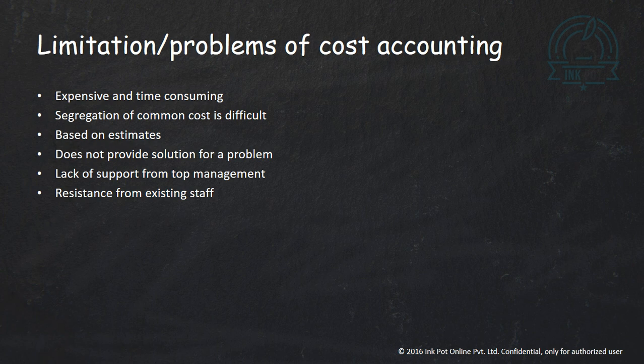There are certain costs which are common. For example, our organization is producing three products: product A, product B, and product C. And we are paying salary to the general manager. Now, this salary of general manager is an overhead and it is not a cost which can be assigned to a particular product. So this cost has to be divided between the three products A, B and C. So it is very difficult to decide the basis on which the cost will be divided.